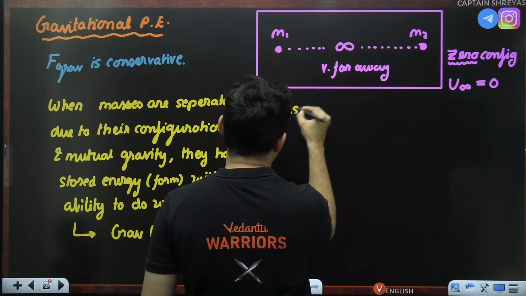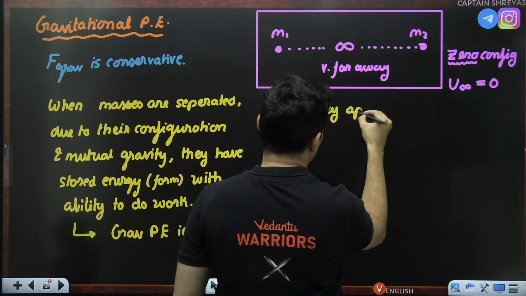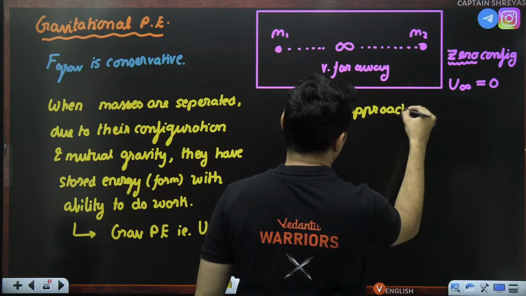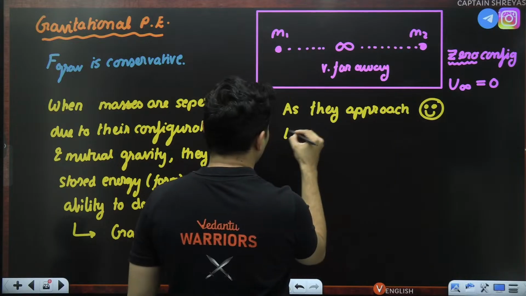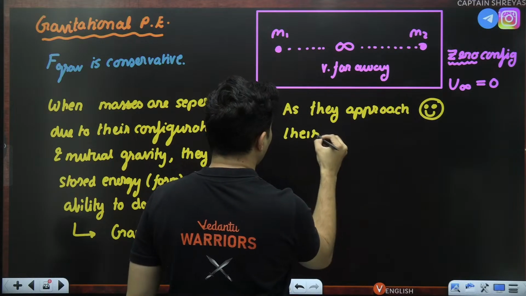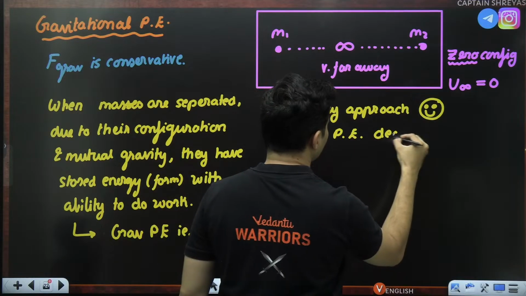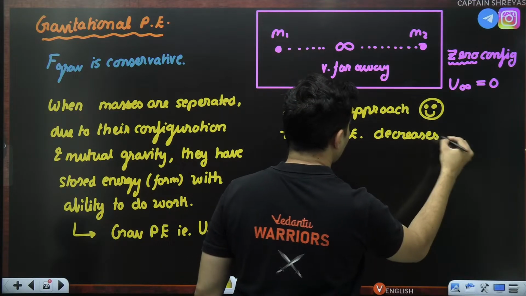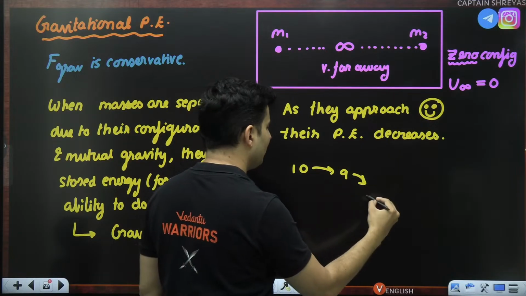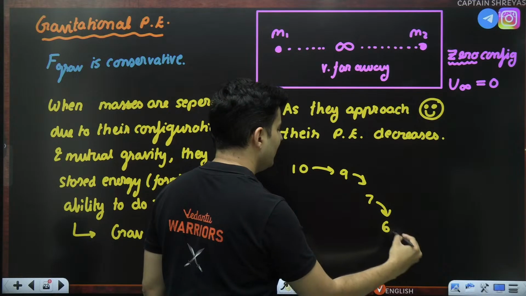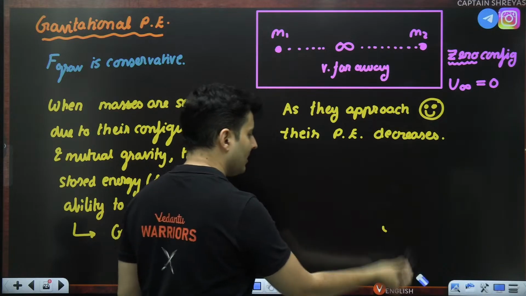So as they approach, that means they become happy, their potential energy decreases. So earlier if it was 10, it will become 9. If it was 9, it will become 7. If it was 7, it will become 6. If it was 6, it will become 2. Correct? Getting my point? So it will become less and less.